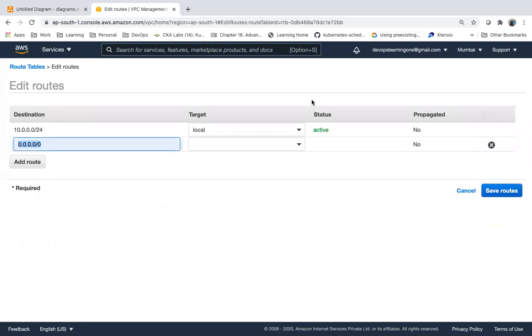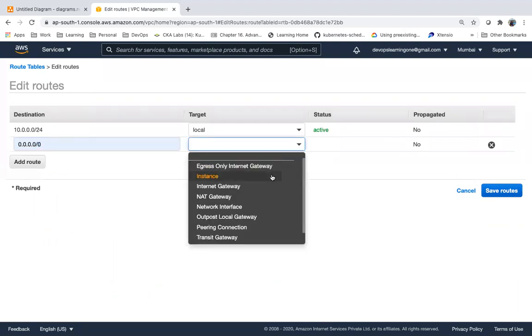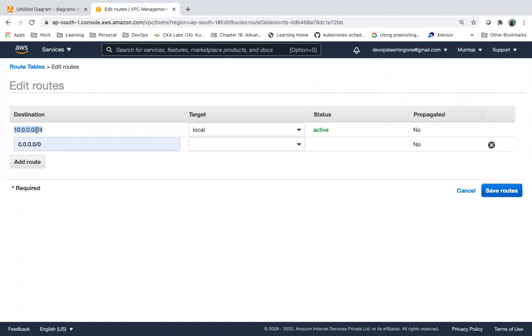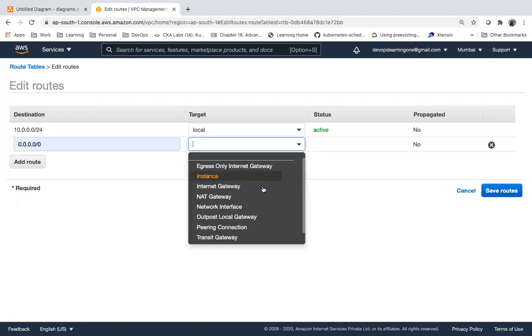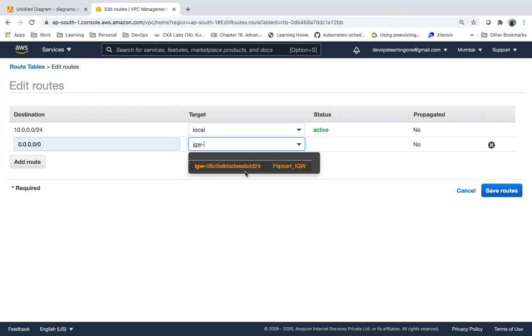Internet, any IP. If the request comes from this range, what is the target first? If the request comes from outside of this range, a different network, anywhere, what should be the target? What is the target here? The IGW, Internet Gateway.